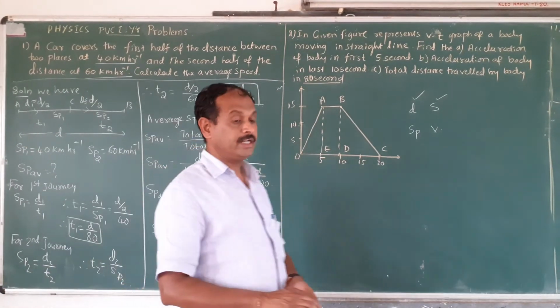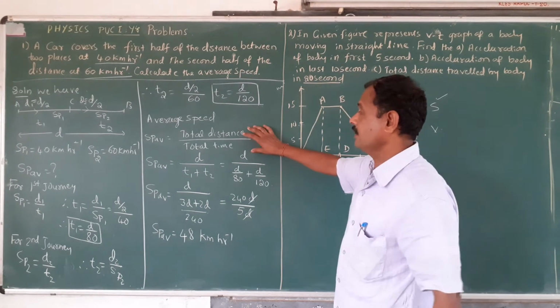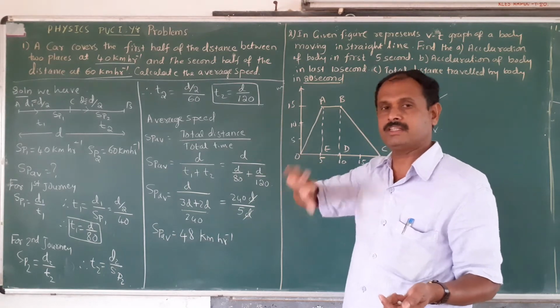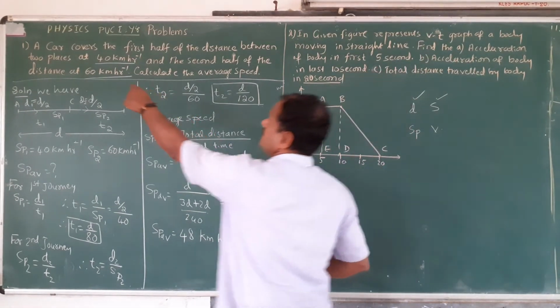Therefore, you calculate this using this method, that is, average speed is total distance covered divided by total time taken. With this method, definitely we get the answer. But taking the average of the two speeds is wrong here.